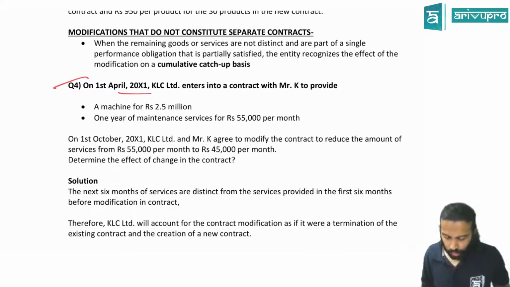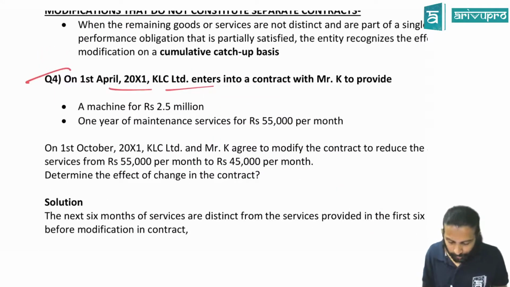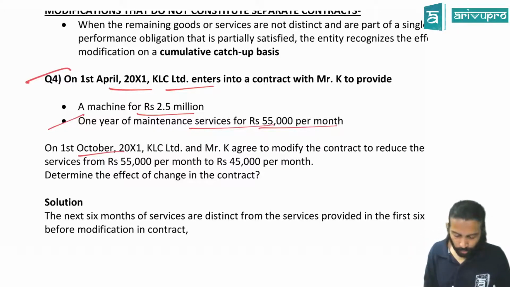On 1st April 20x1, KLC Limited enters into a contract with Mr. K. You got the question? To provide a machinery for 2.5 million and also 1 year maintenance service for 55,000 rupees per month. Are we okay with this? On 1st October 20x1, one moment, sir.